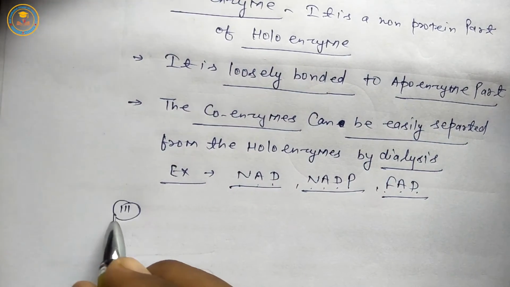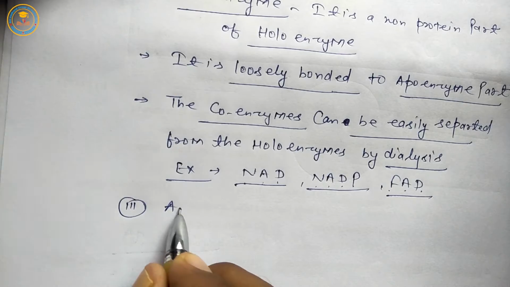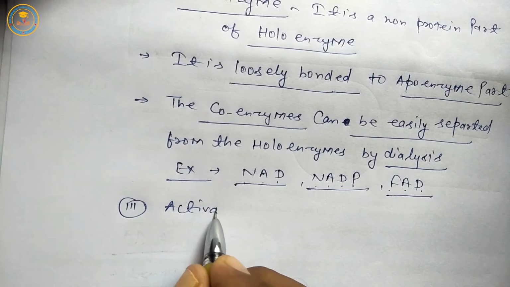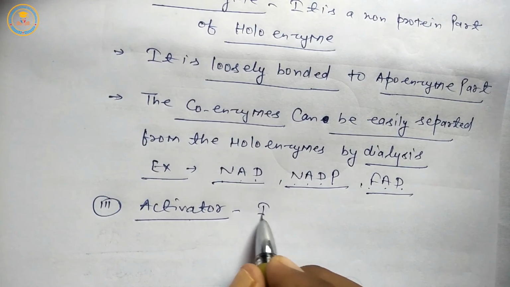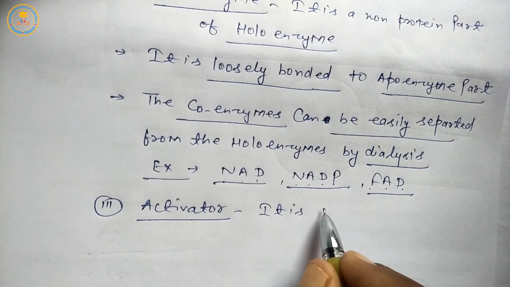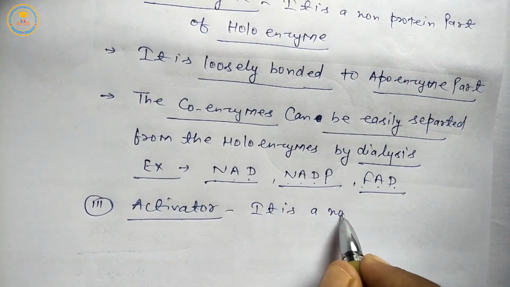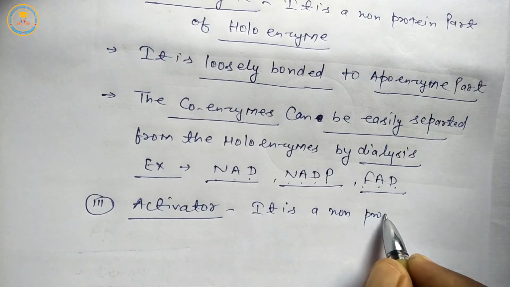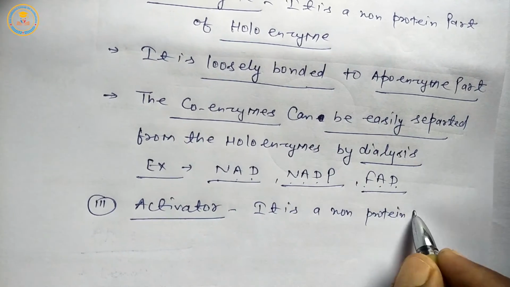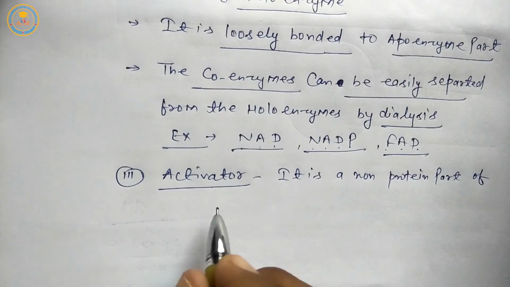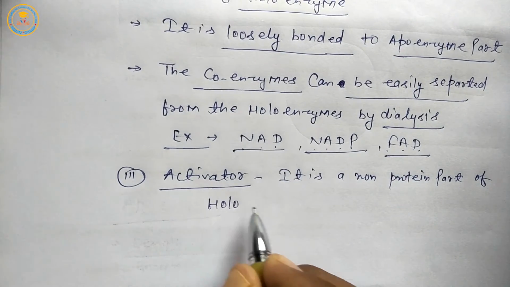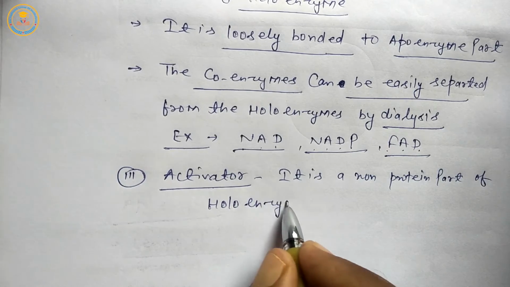Next, the third part is activator. It is a non-protein part of holoenzyme.